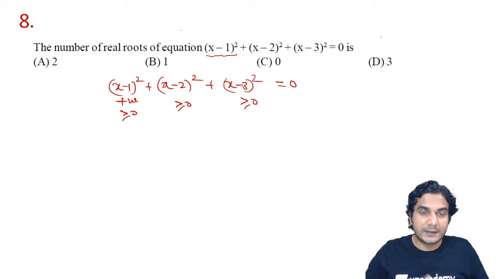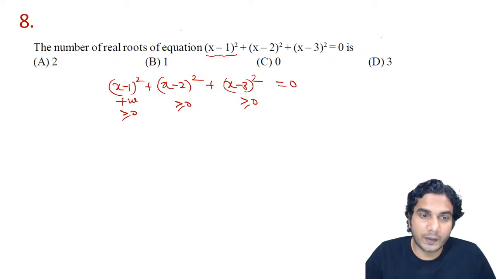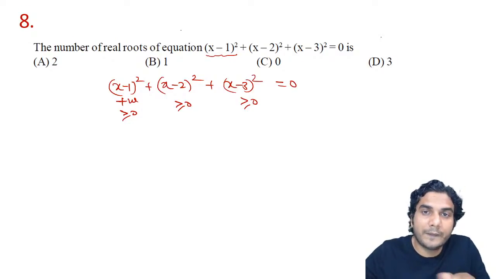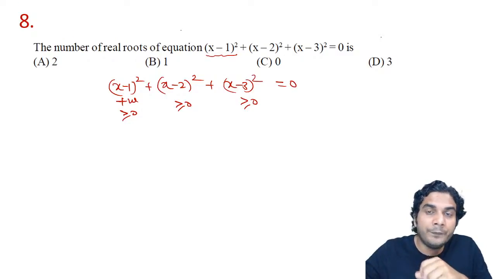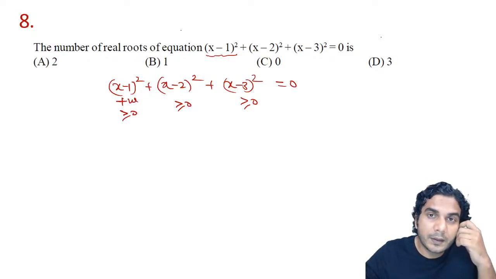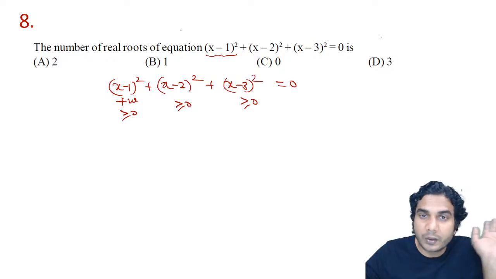So what is the logic? The first expression will be 0 when x is equal to 1, but at that time the second and third will be positive numbers. When x is equal to 2, the middle term will become 0 and first and third will be positive. When x is equal to 3, the third will become 0 and first and second will be positive. So they are not 0 simultaneously, all three. That means the left hand side is not 0 for 1, 2 and 3.